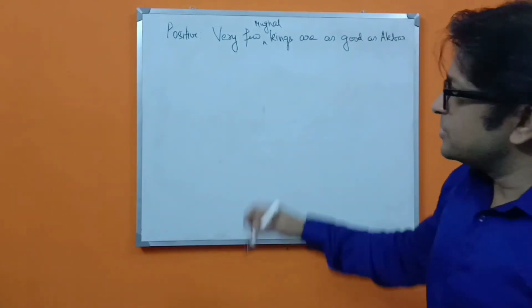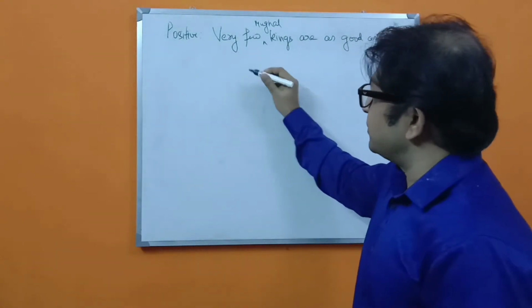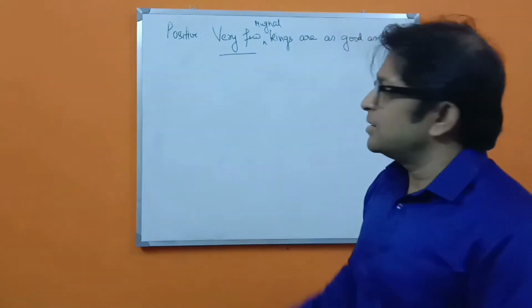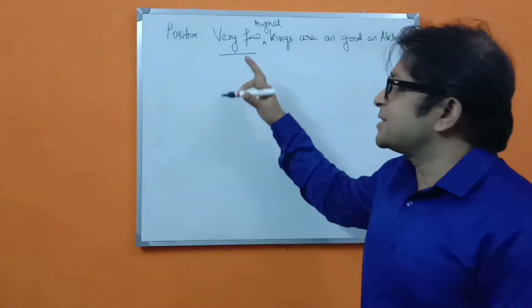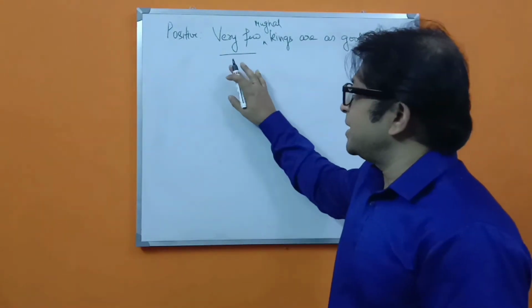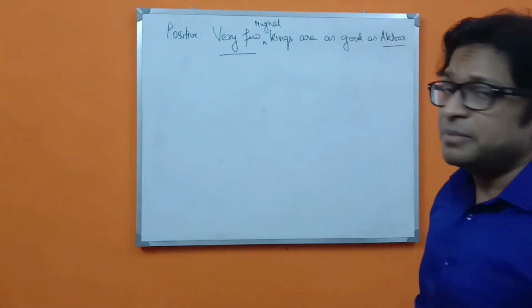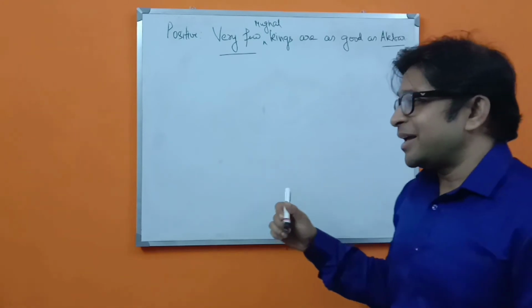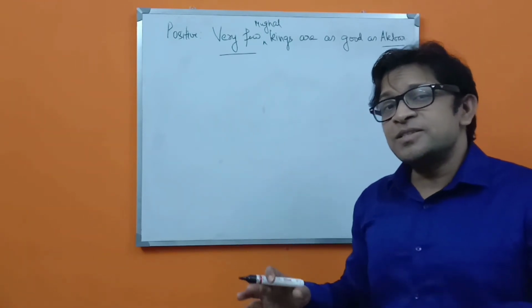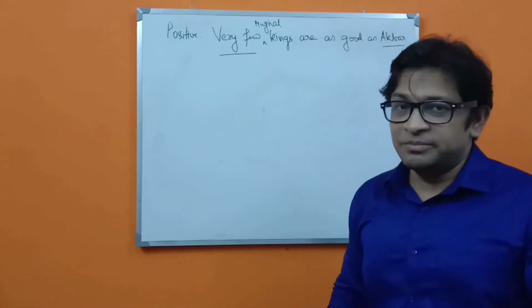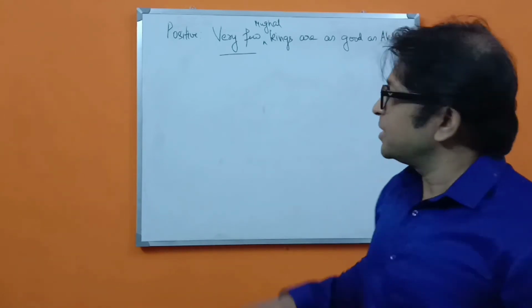So very few, you have to see this thing very carefully, because this very few represents that our king Akbar is not above all, but he is above most of them, but not above all.